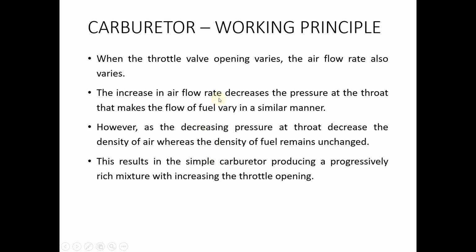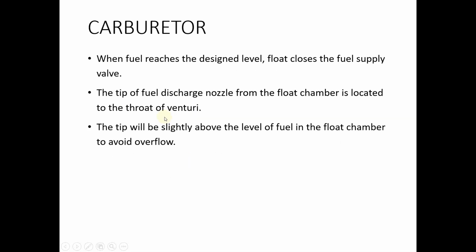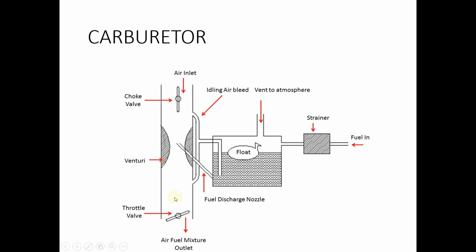Now, the difference in air fuel ratio. How do you determine the quantity of air fuel mixture to be supplied to the engine cylinder? In the carburetor, we follow a governing process known as quantitative governing.